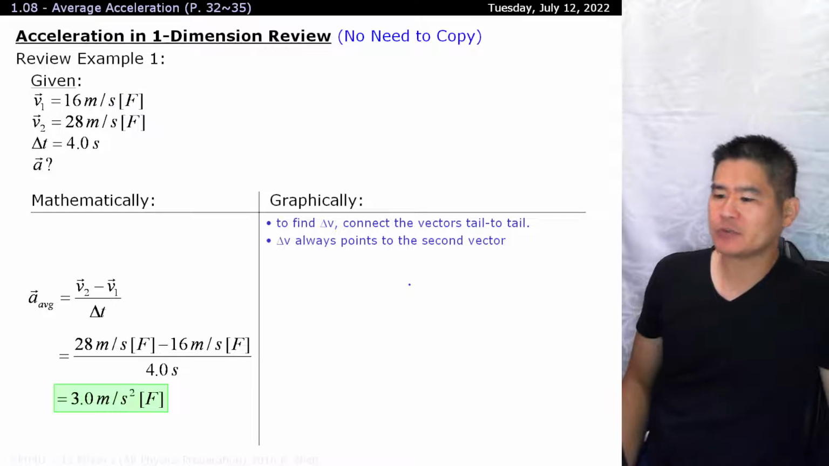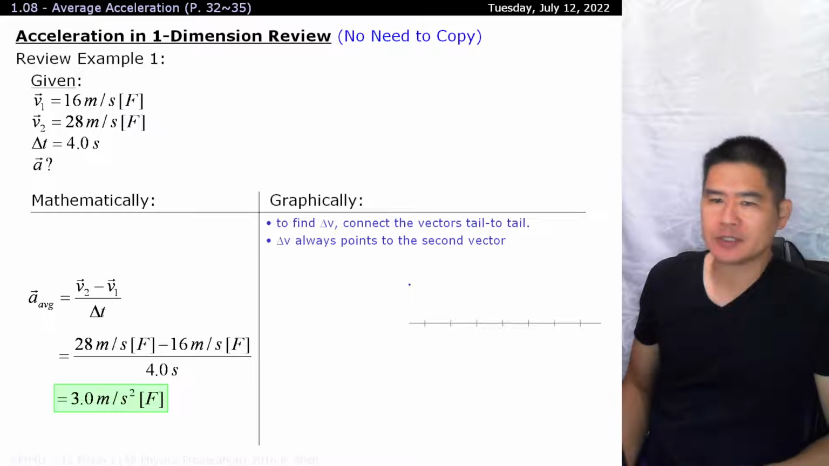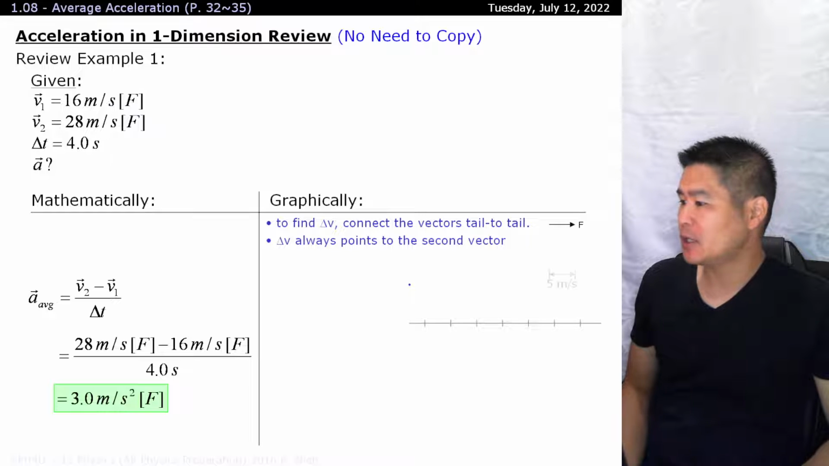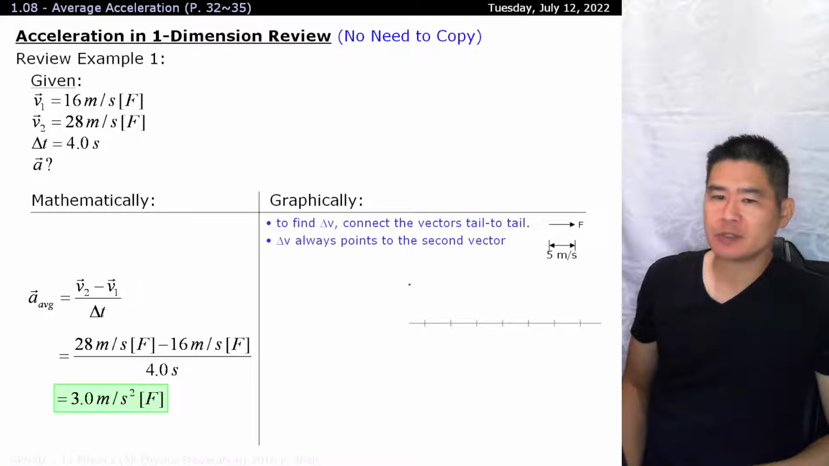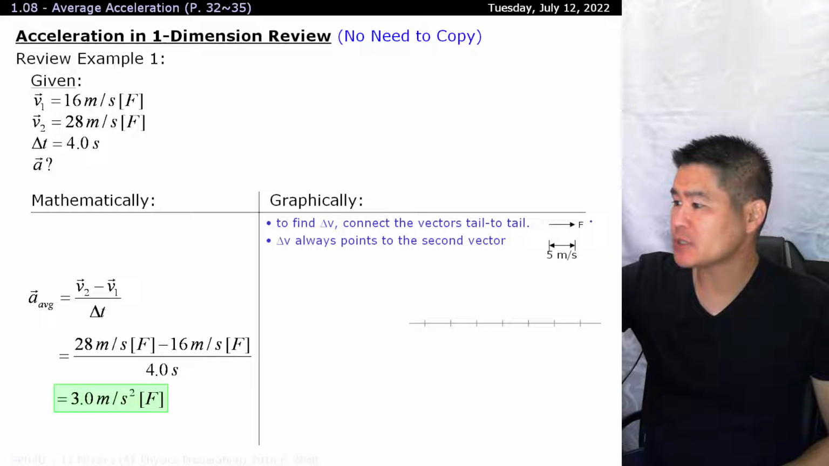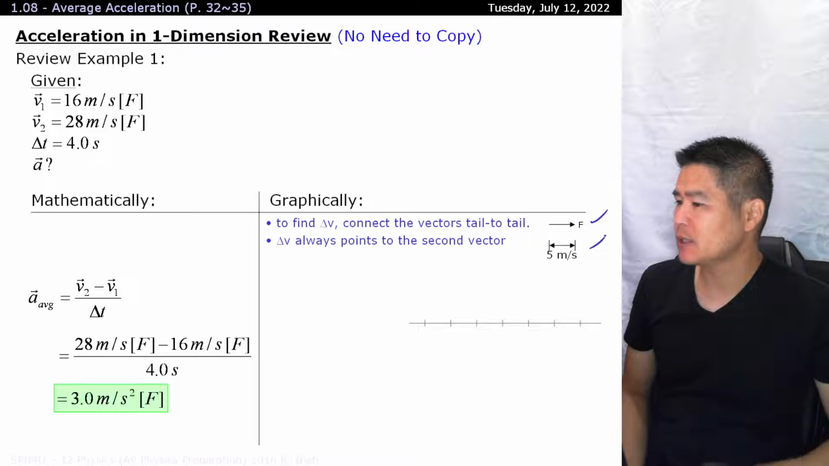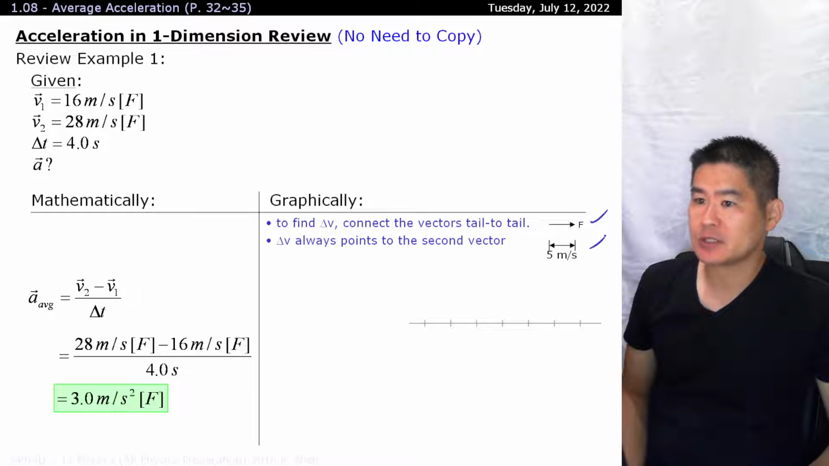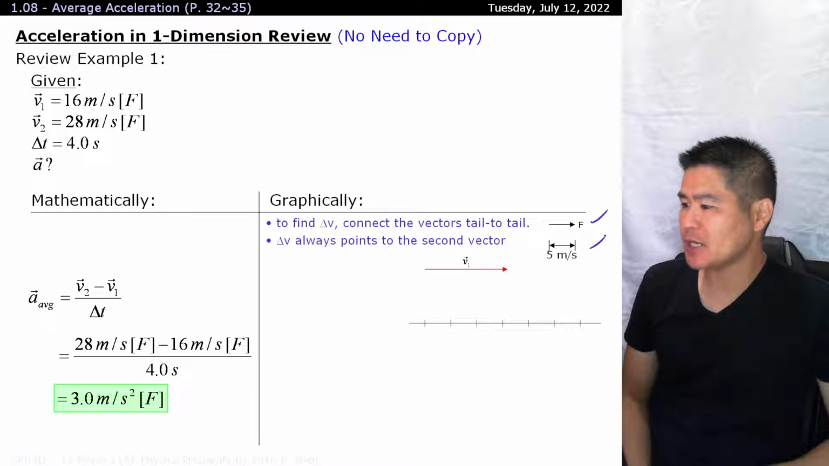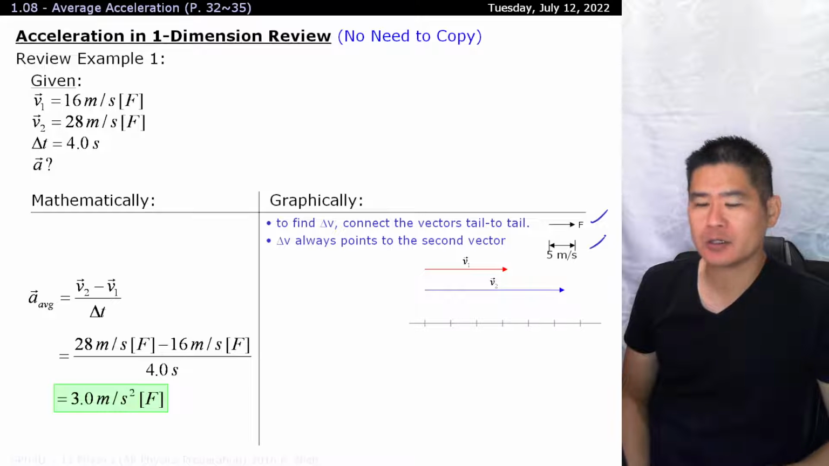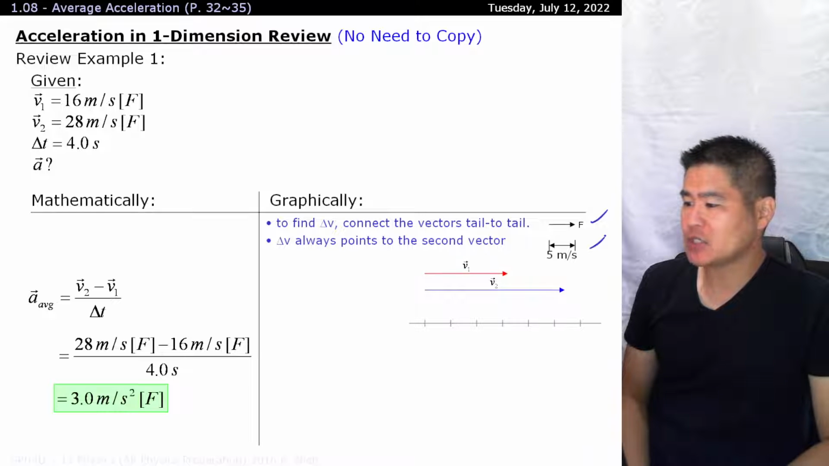Let's apply these rules onto a number line since this is just one dimensional. Again, on these graphs, you always want to include a compass and a scale, and that's why they're known as scale diagrams. So the first object is the same object. It was initially traveling at 16 meters per second, so that's v1, and then it was finally traveling at 28 meters per second, so you'd expect the vector to be a lot longer. When you place them down, make sure you connect them together from tail to tail.